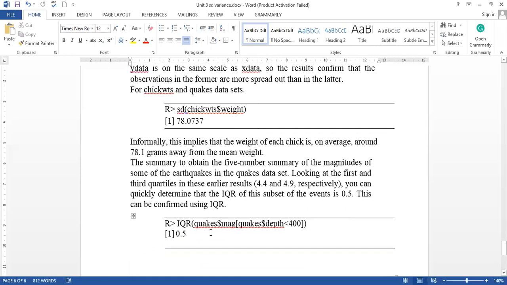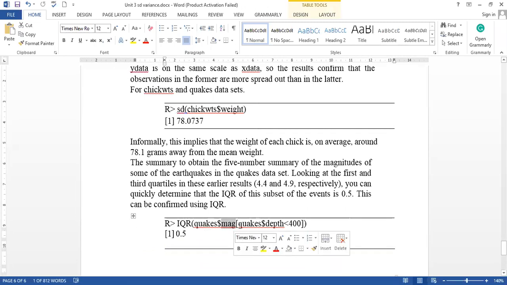Similarly, for the quakes data set, for the magnitude values, we can calculate it where the depth is given, where the depth is less than 400. We can use IQR to calculate the interquartile range.